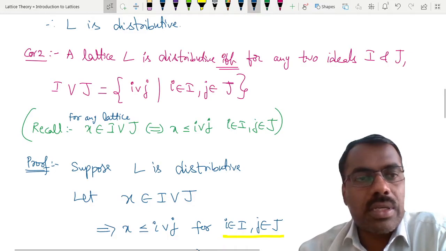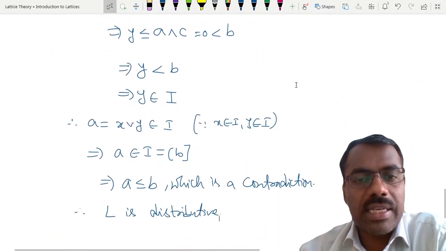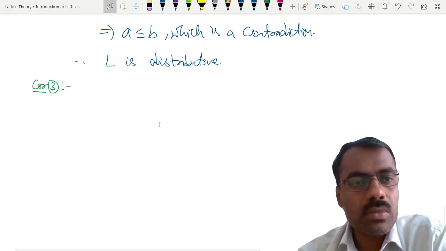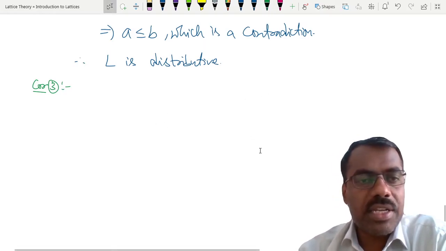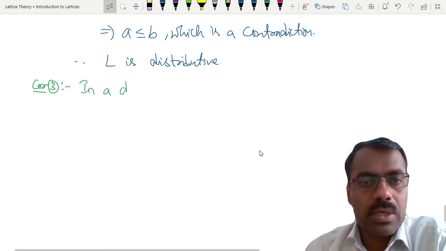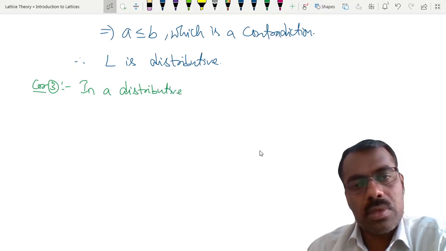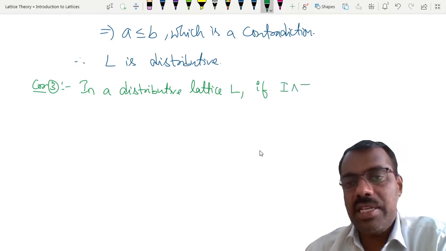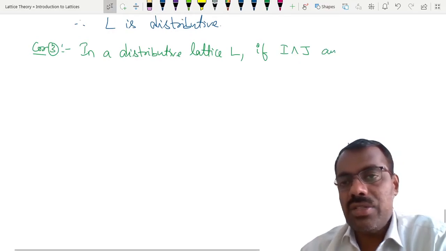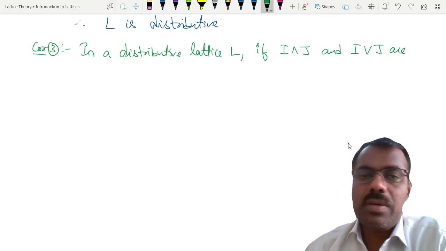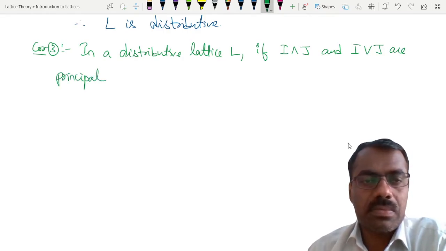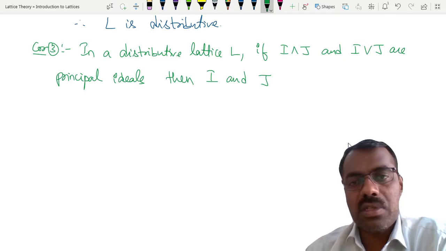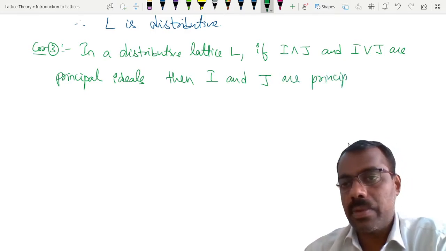We'll discuss one more result, again using the distributive property, which says that in a distributive lattice L, if I meet J and I join J are principal ideals, then I and J are principal.